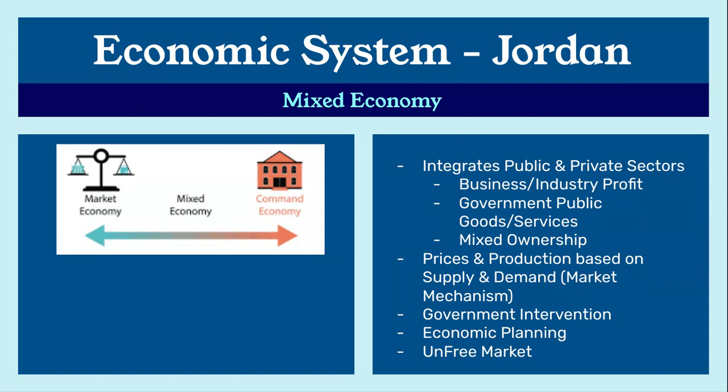As I may have mentioned before, it is an unfree market, so there's restrictions among everything. So government does look over all of the different sales and the different industries that are going on.